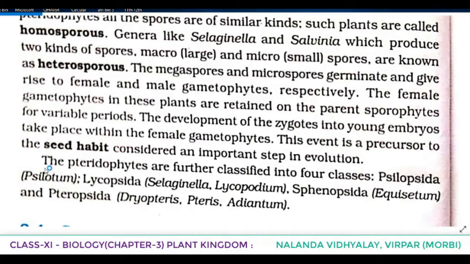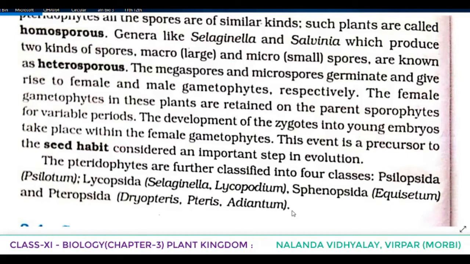Very, very important point. The pteridophytes are further classified into 4 classes: Coelopsida, Lycopsida, Sphenopsida, and Pteropsida. Example of Coelopsida: Coelotum. Lycopsida: Selaginella and Lycopodium. Sphenopsida: Equisetum. Pteropsida: Dryopteris, Pteris, and Adiantum.